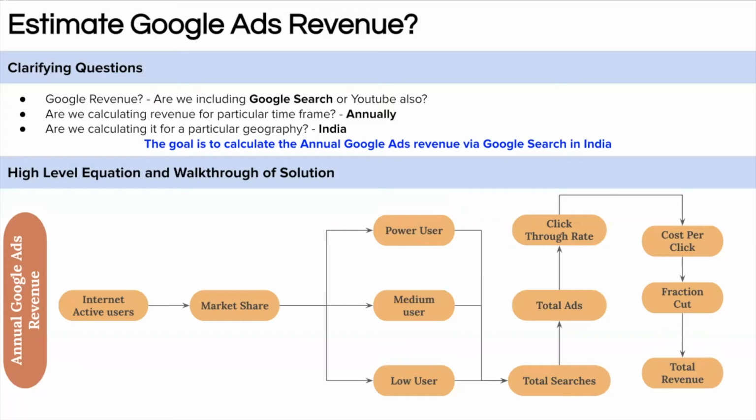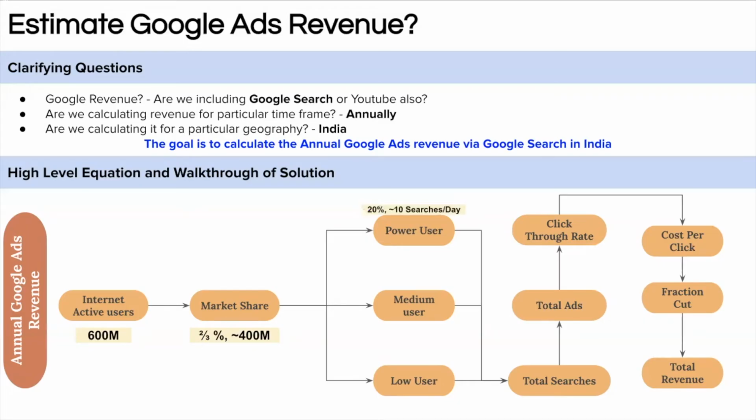Now that we have discussed the complete approach, it is time to fill in those numbers. We already discussed that India has 600 million active internet users. And we can assume that out of those active users, only 2/3 use Google and the rest 1/3 either don't use a search engine or they use other competitors like Bing or Yahoo. So we are thinking about 400 million users who use Google.